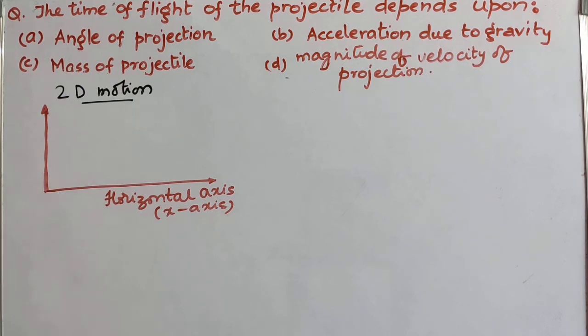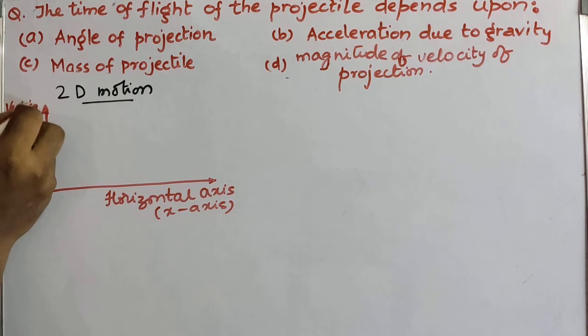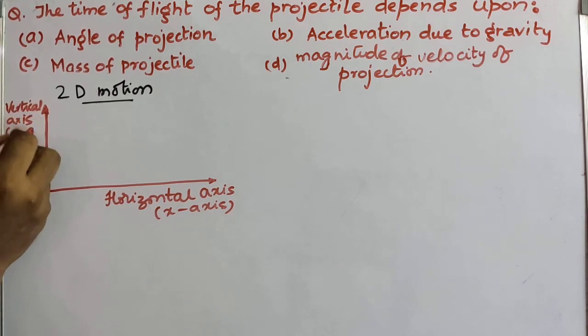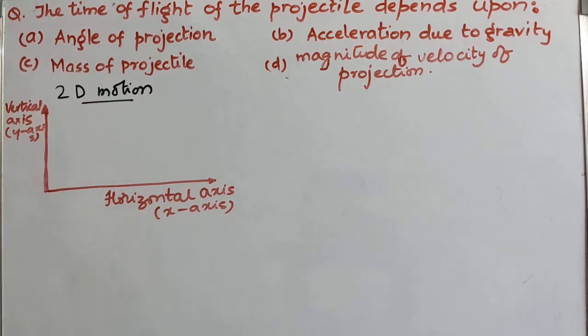You can call this the vertical axis or y-axis. So the axis parallel to the ground is the horizontal or x-axis, and the axis perpendicular to the ground is taken as the vertical axis.